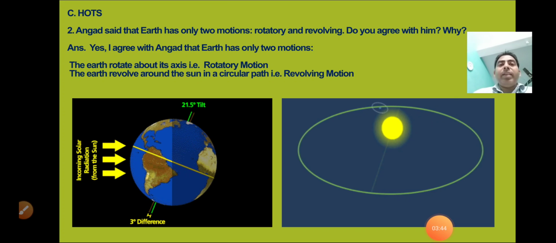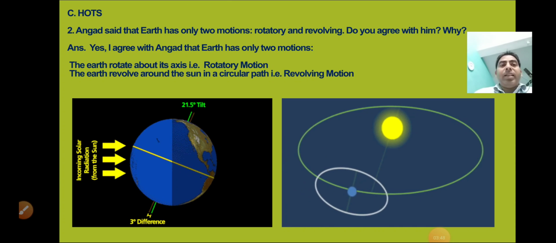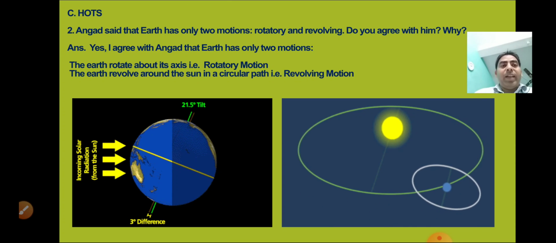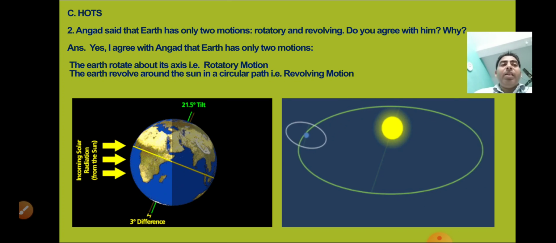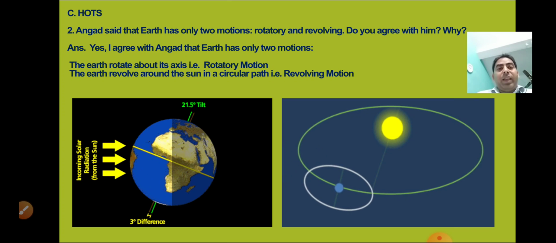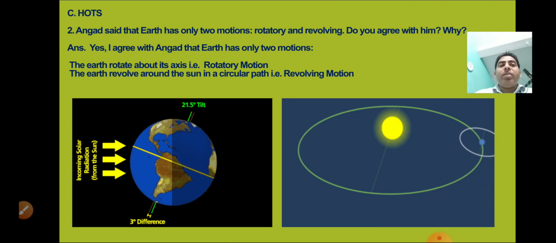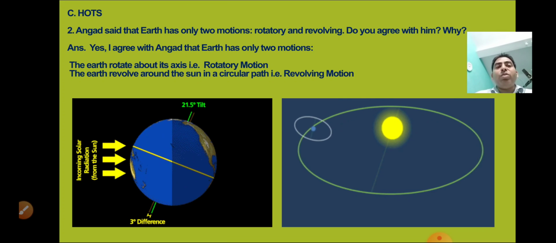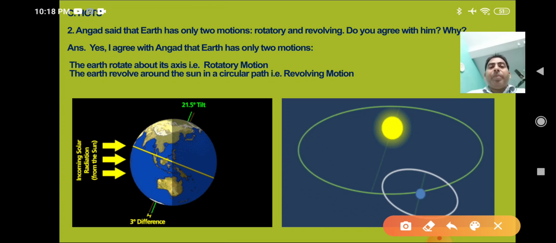Here is the second question of the HOTS. Angad said that the earth has only two motions, that is rotatory and revolving. Do you agree with him? Why? The answer is yes, I agree with Angad that the earth has only two motions. How does the earth have two motions? Let's see.